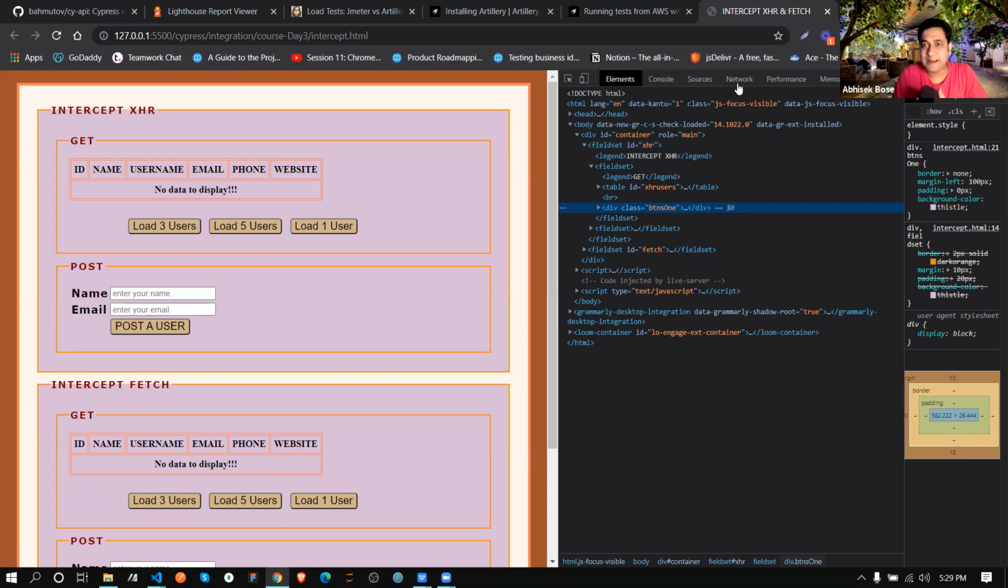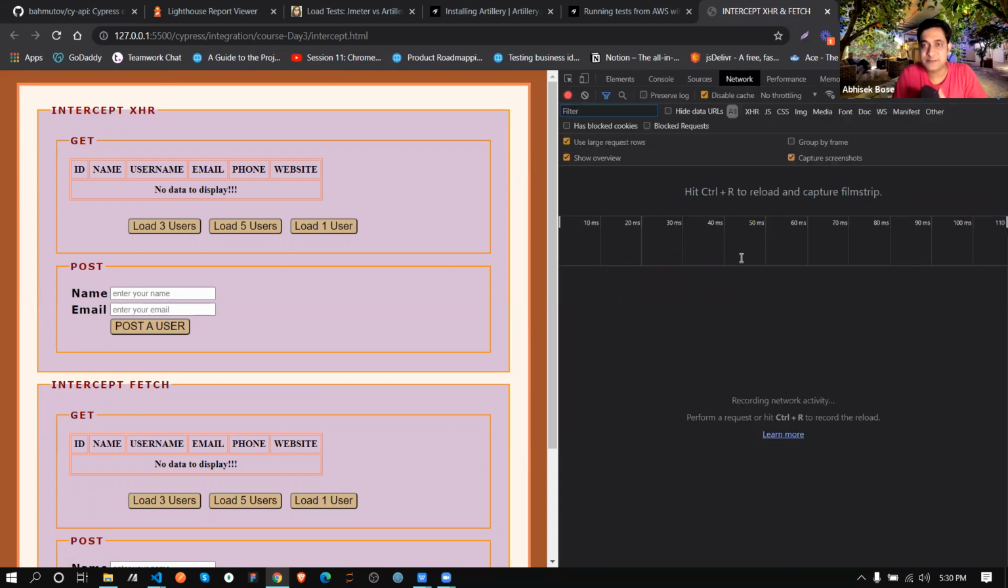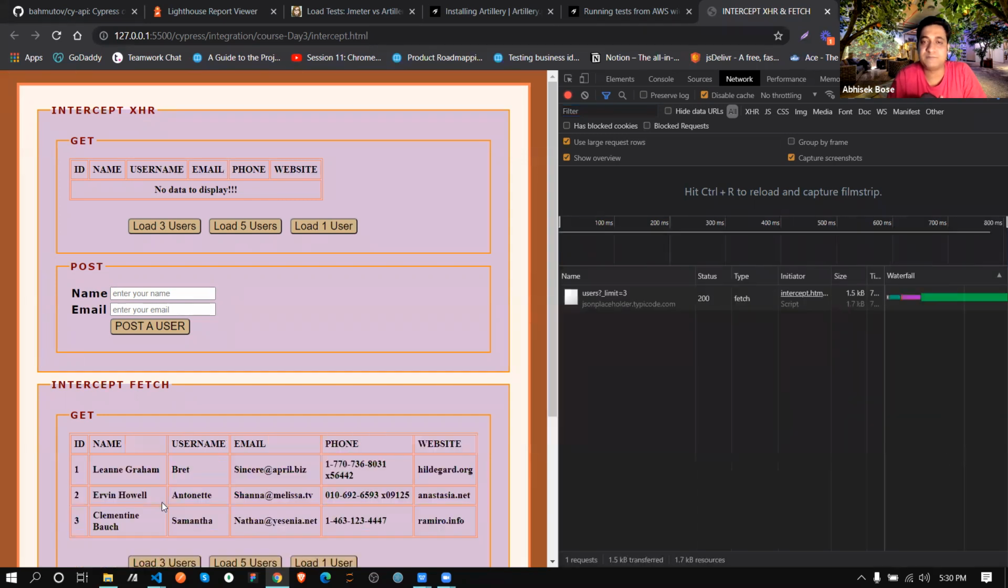So before that, let me open this network page. This network page, you guys know, correct? How it works. Now see, this is my intercept via XHR. This is my intercept via fetch, like normal API. Correct? Now what is the difference? If I'm clicking over here, load 3 user, it's loaded 3 user, correct?